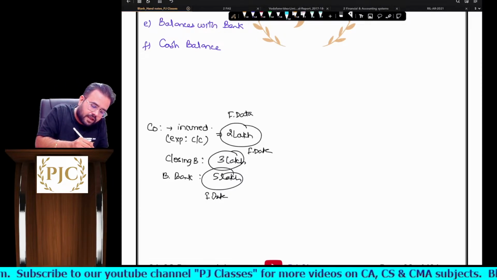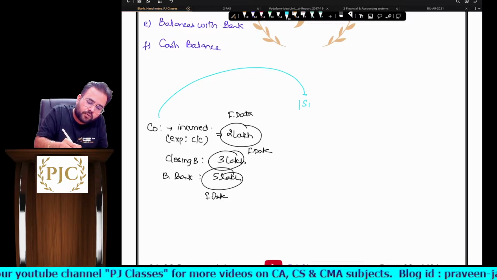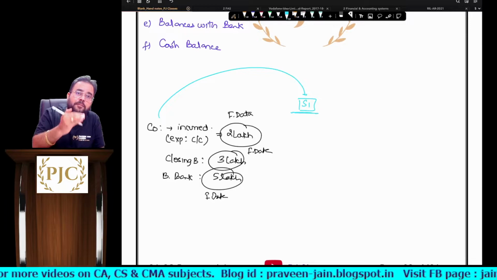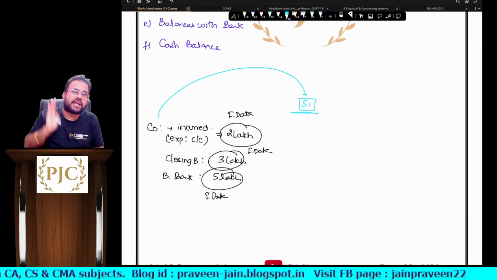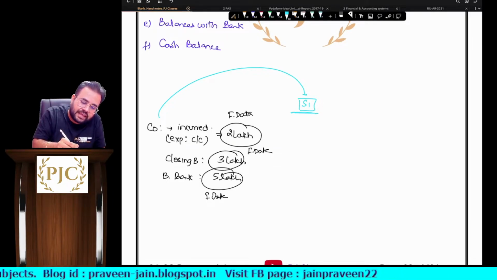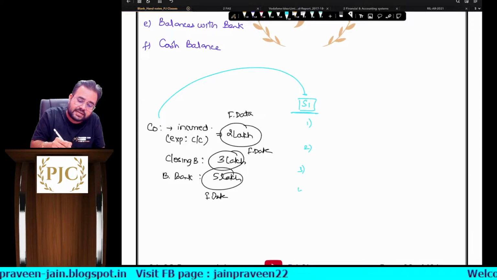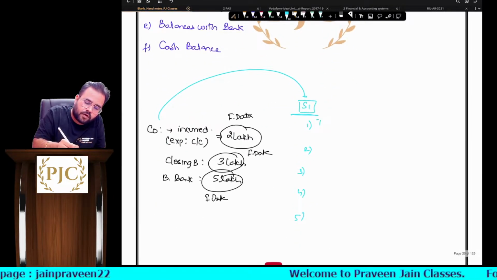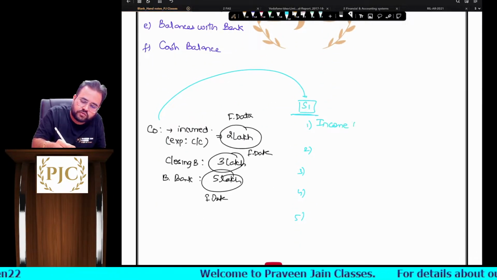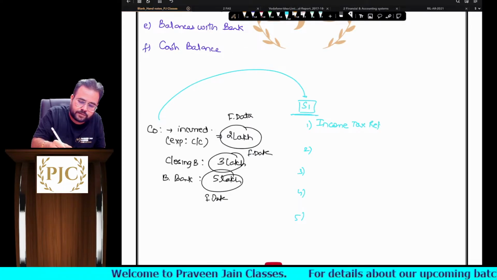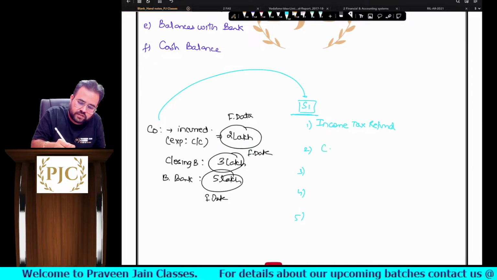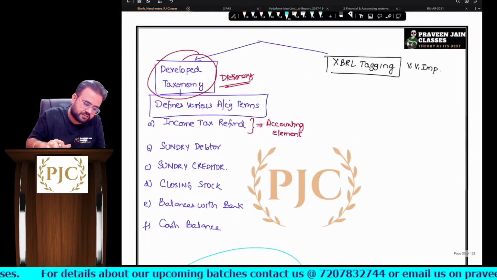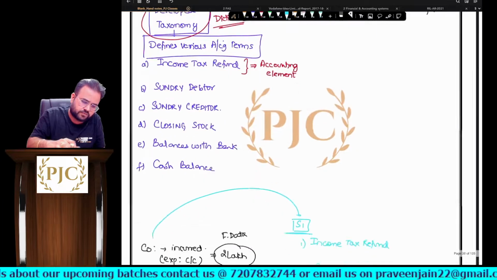Now, for example, the company is using software number 1. Correct? Company A is using software number 1. Obviously, software number 1 will use this accounting taxonomy or not, sir? Yes. So obviously, in their software all the standard terms will be defined. Agreed? All the standard terms are defined. So they will use the same terms, income tax refund. They may use the same terms, which is cash balance. They may use the same terms, which is credit card or balances with bank.